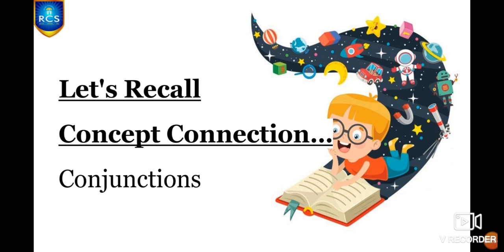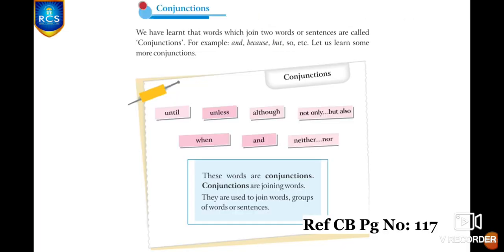And now let's recall concept connection conjunctions. We have learned that words which join two words or sentences are called conjunctions. For example, and, because, but, so, etc. And these are some words we usually use for connecting the sentences, right?